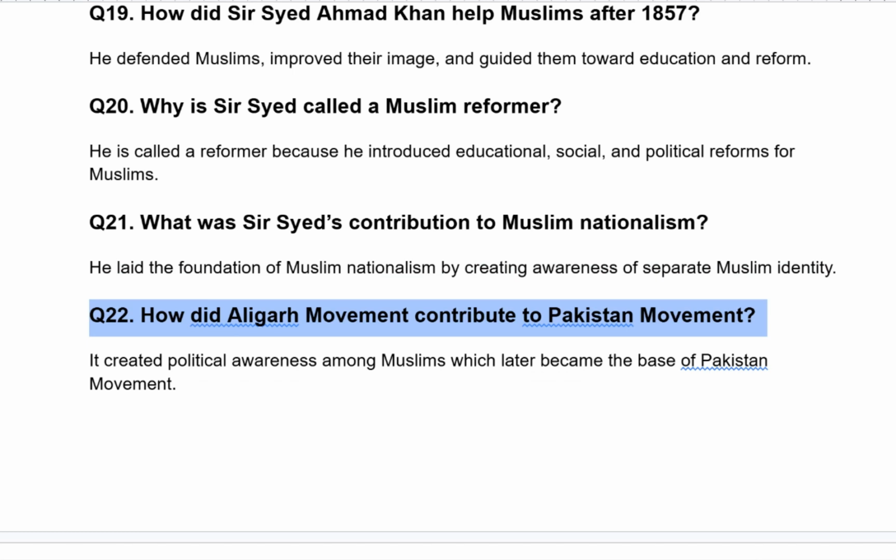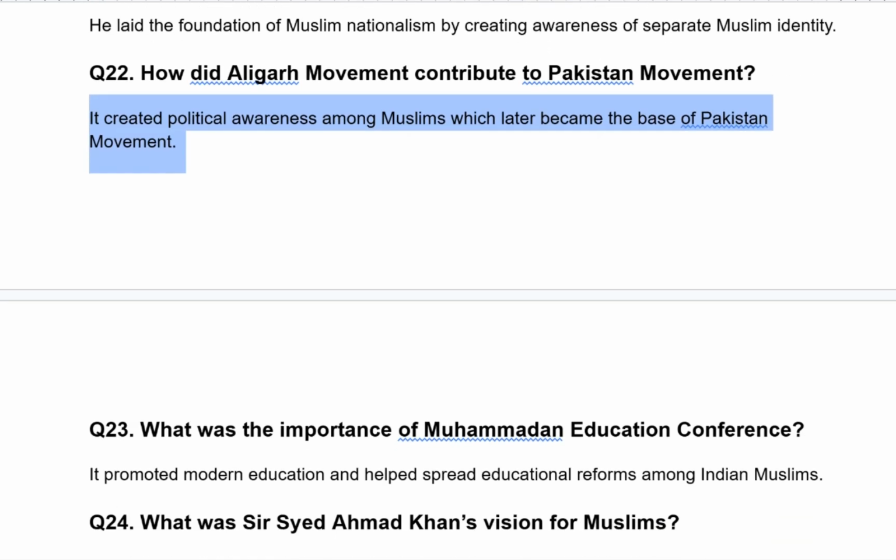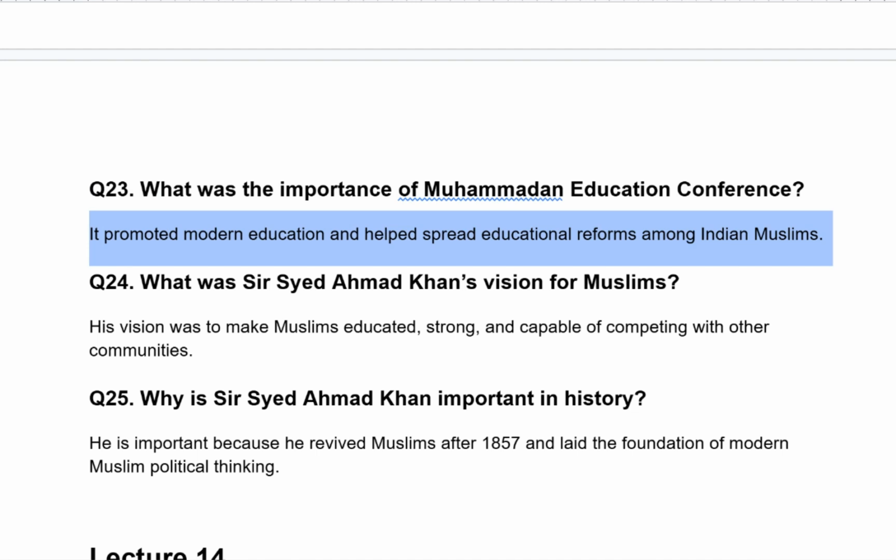How did Aligarh Movement contribute to Pakistan movement? It created political awareness among Muslims, which later became the base of Pakistan movement. What was the importance of Muhammadan Education Conference? It promoted modern education and helped spread educational reforms among Indian Muslims.